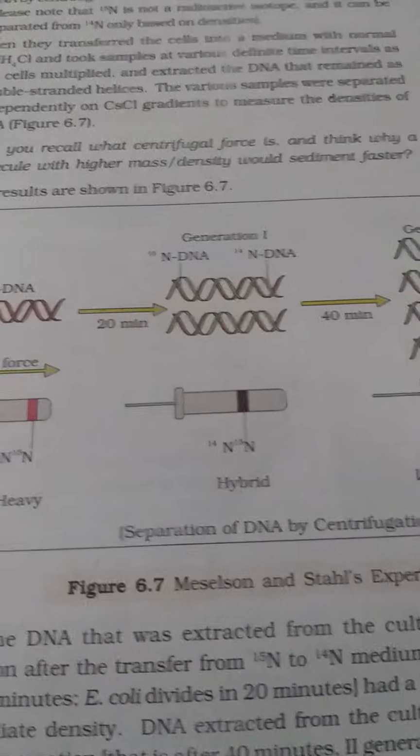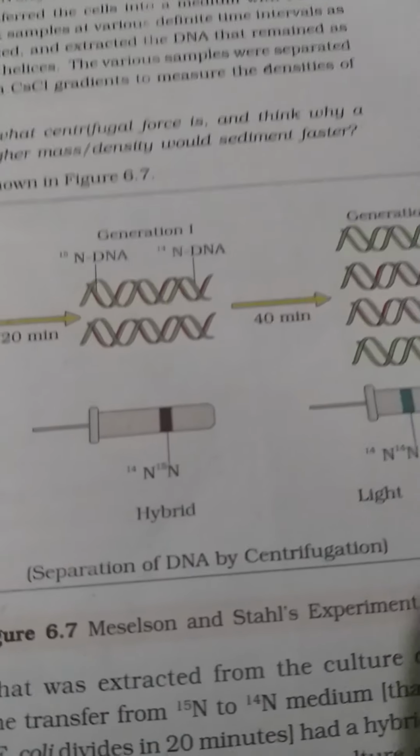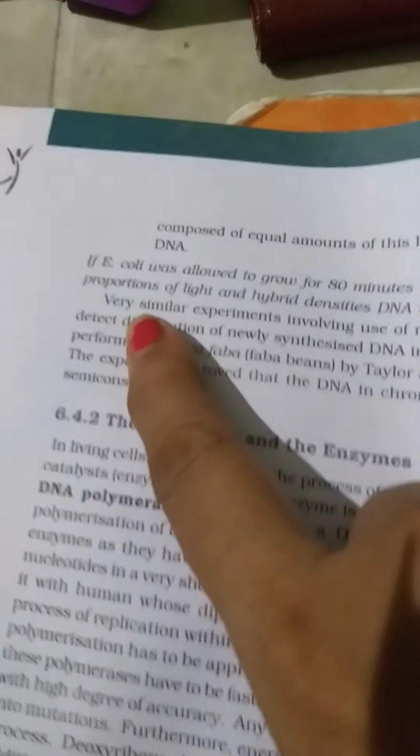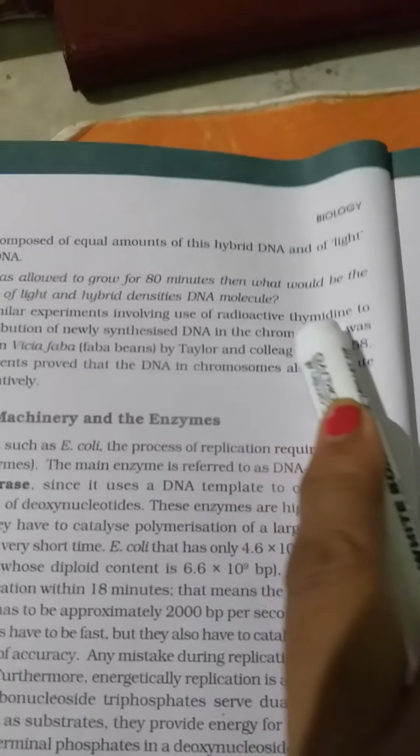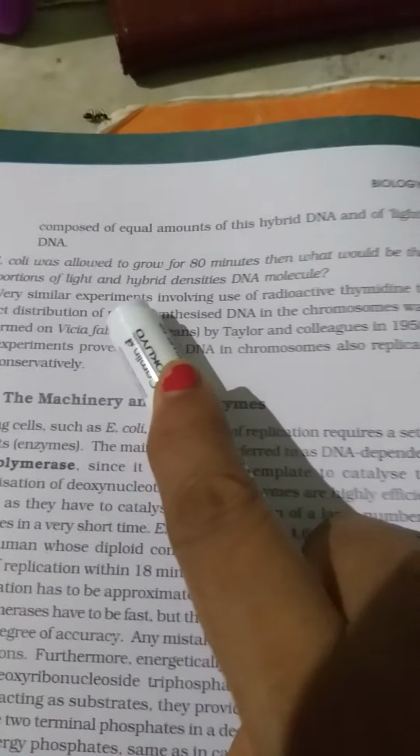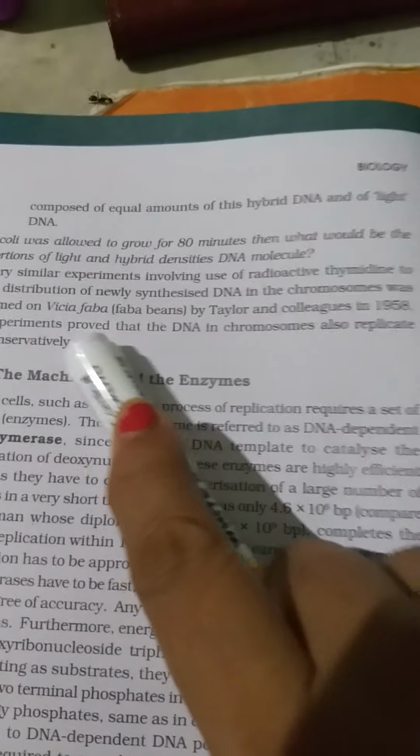The DNA extracted from this culture after another generation, at 40 minutes, and what was the result? You have to point it out that E. coli was allowed to grow for 80 minutes, and then what would be the proportion of light and hybrid density? It was half and half.